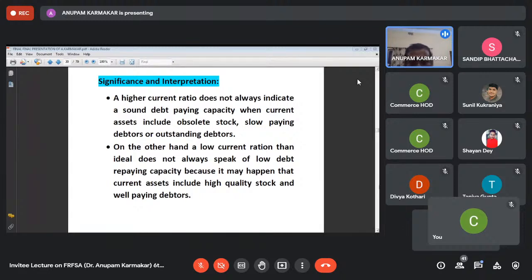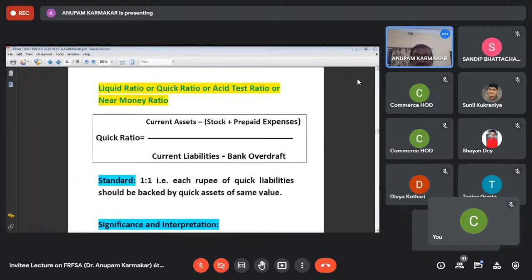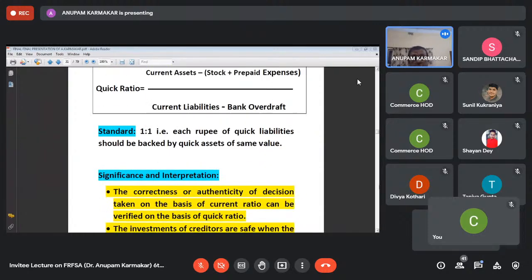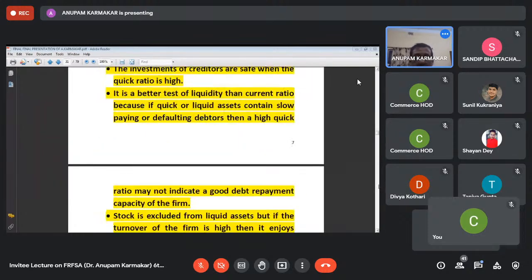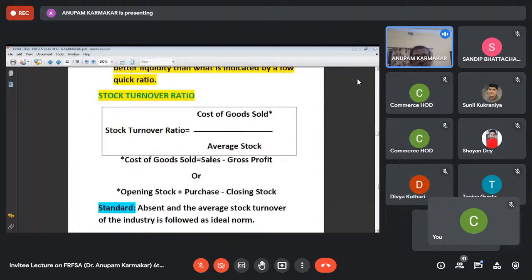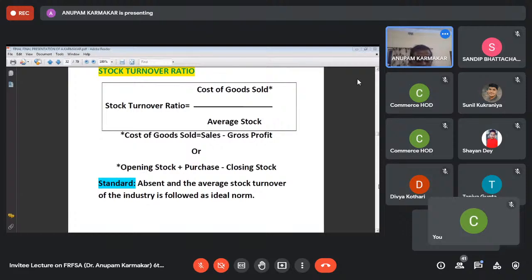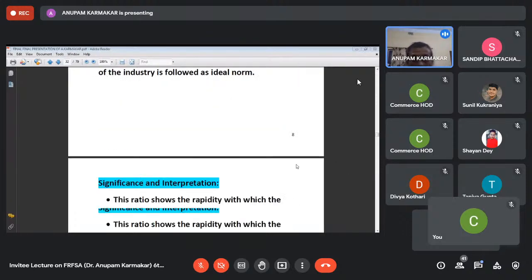On the other hand, a low current ratio than ideal does not always speak of low debt repaying capacity, because it may happen that the current assets include high quality stock and well paying debtors. Liquid ratio or quick ratio, that is current assets minus stock plus prepaid expenses divided by current liabilities minus bank overdraft. Standard is 1:1. Stock turnover ratio is cost of goods sold by average stock. Standard is absent, and the average stock turnover of the industry is followed as the ideal norm.